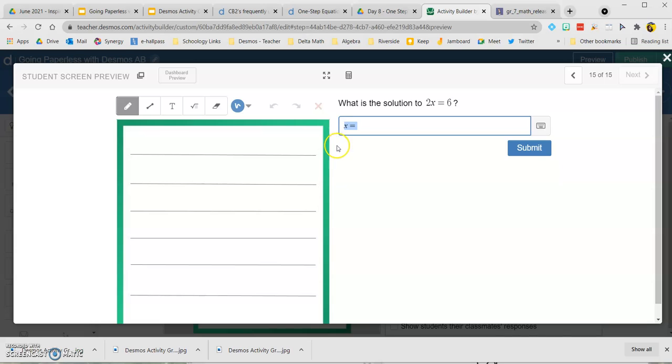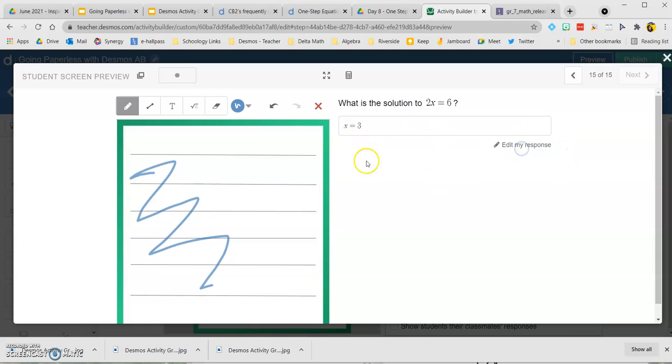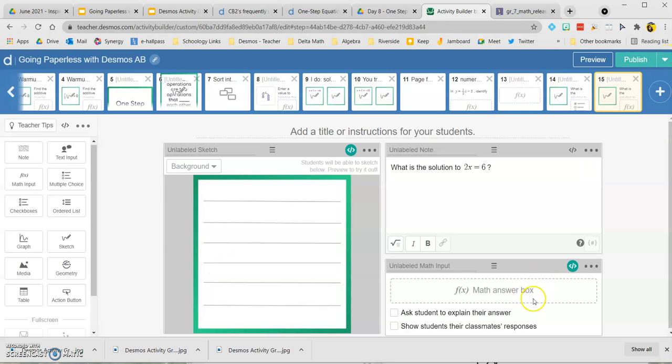So you can see here, what is the solution? You've provided a place for students to write their work, and you've provided a place for students to type their answer that's going to look as x equals.